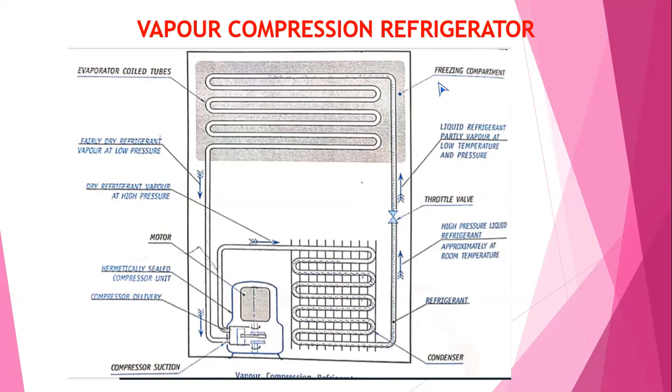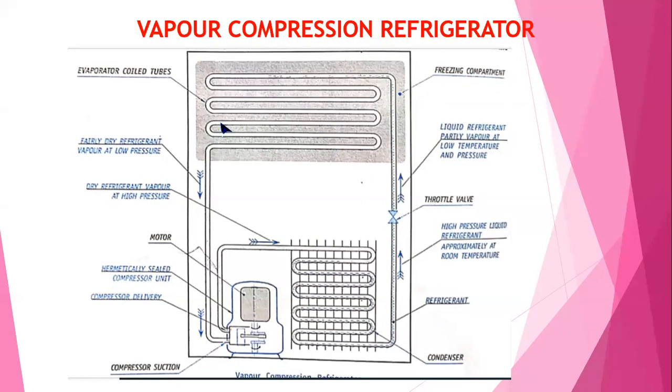See, all of you observe here, you have the freezing compartment. So all of you, if you open the door, you can see the compartment or chamber where you keep the food items and medicines, other items. So that backside of that, you have the evaporation unit. So this is the cycle completes.